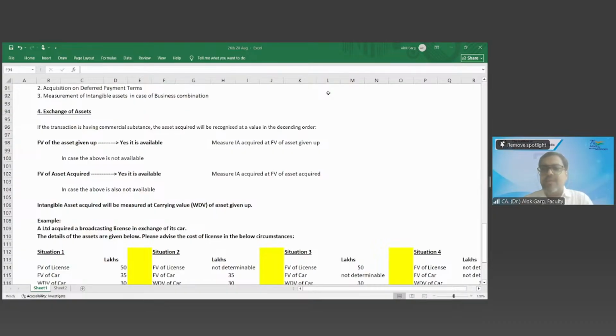Now you went to the market and bought a chair. A chair is an asset, PP. At what value should you record your chair in the books of accounts? What value? Sir, the asset given up, the cost of the chair? No. I'm asking, you have purchased a chair, at what value will you record that chair in the books of accounts? The consideration paid, the money which you have paid to buy a chair? Yes, sir.